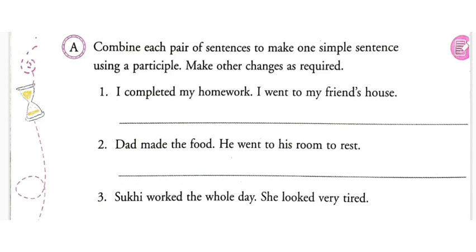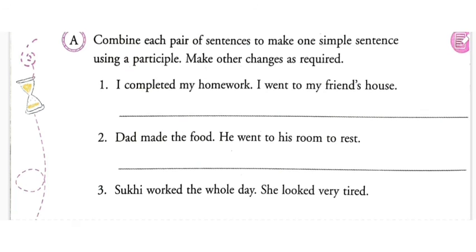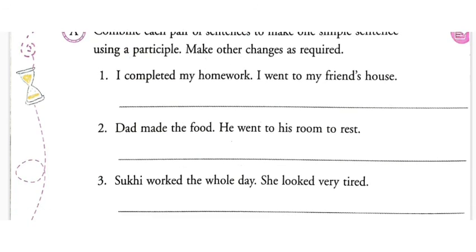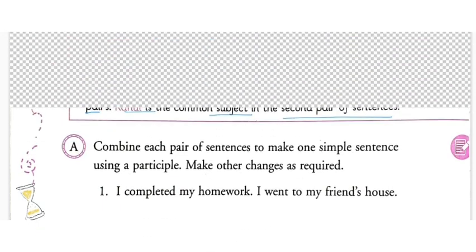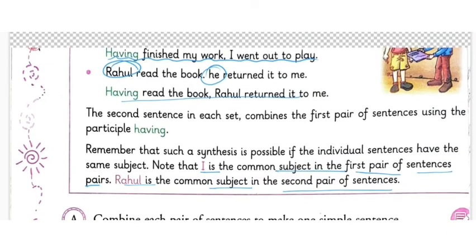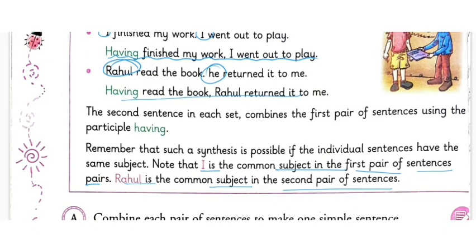So same thing is given here: combine each pair of sentences to make one simple sentence using a participle, making other changes as required. What is provided? I completed my homework, I went to my friend's house. So how to write? Just look at the previous one: having finished my work, I went to play.